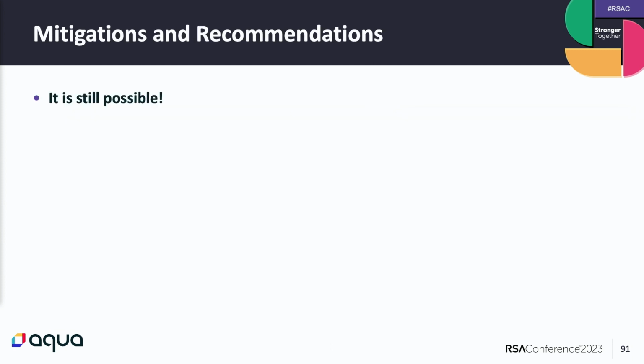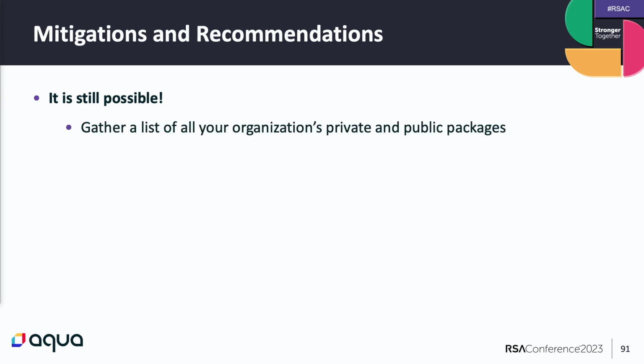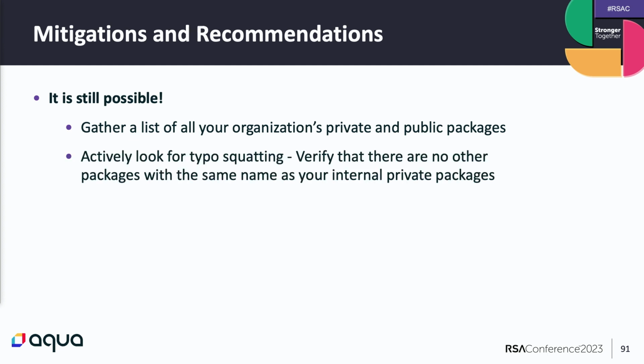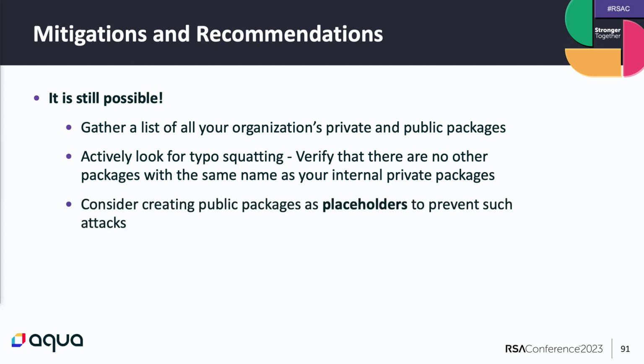Okay, so we reported our finding to NPM, and they responded that because of some architectural limitation, they cannot prevent this attack. So it's still possible, but with some mitigations. First of all, you need to gather a list of all of your public and private packages. Then you need to actively look for packages that try to mimic yours or use typosquatting in order to trick your developers. And if you find some, you can report them to the NPM team.